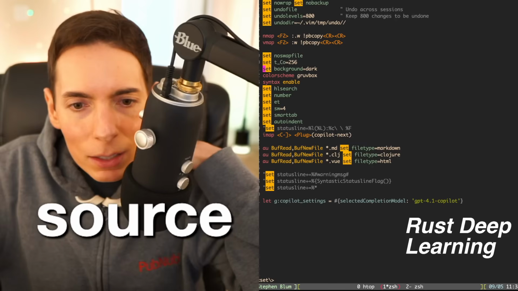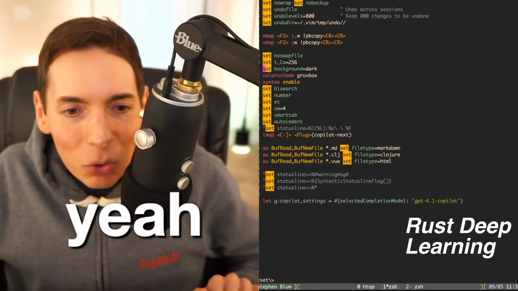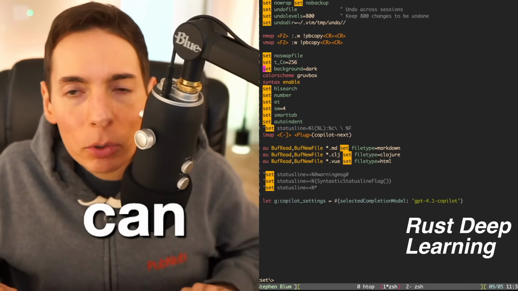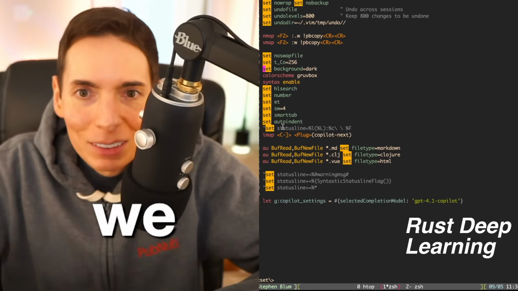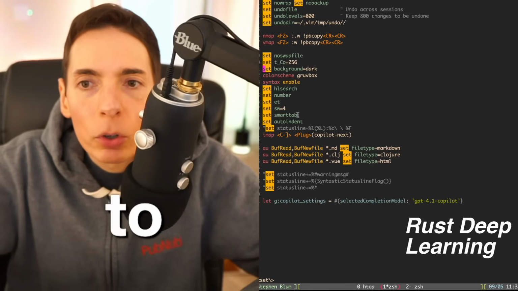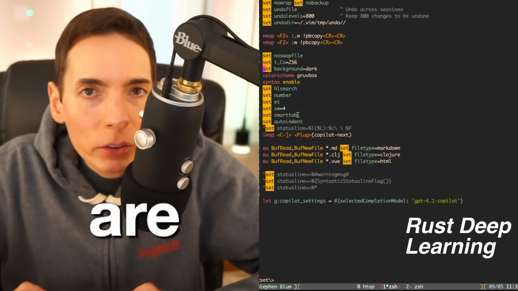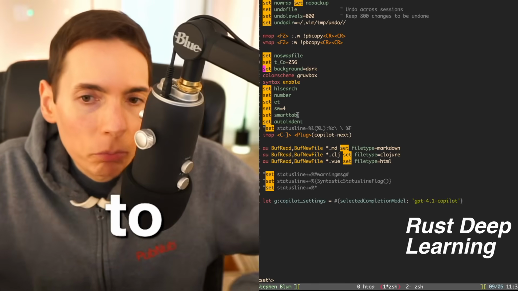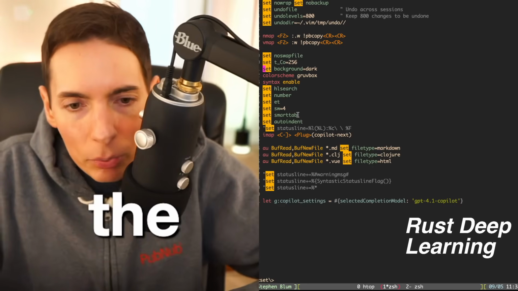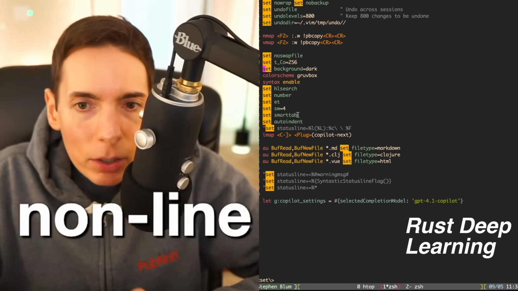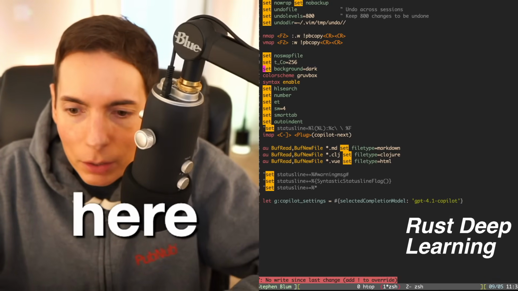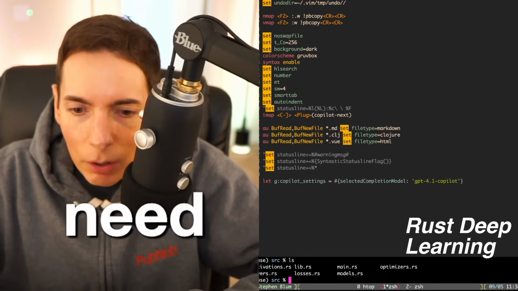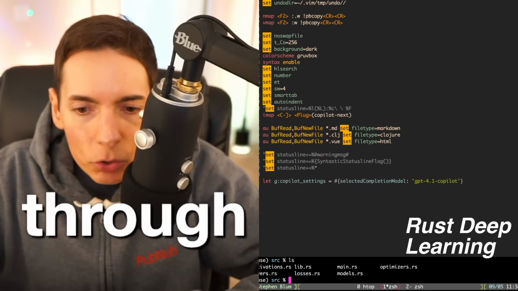It's really cool. Deep learning with Rust. Yeah, you can totally do deep learning with Rust. You can absolutely do it. And we did it. We actually did it. You want to do that for things that are non-linear to learn, for example, the XOR operator, which is a nonlinear operator. That's what we did here. But close that, we don't need that anymore. All right, so we just looked through our losses, which is mean squared error.